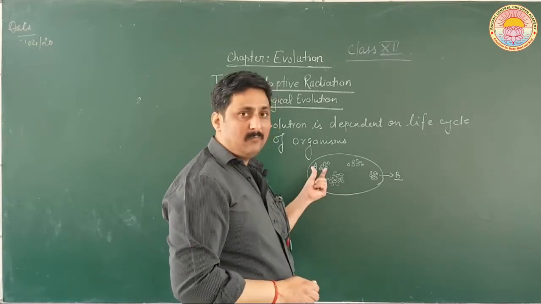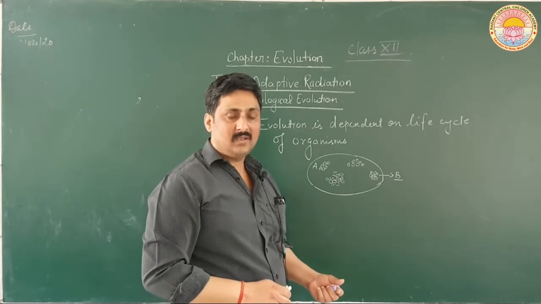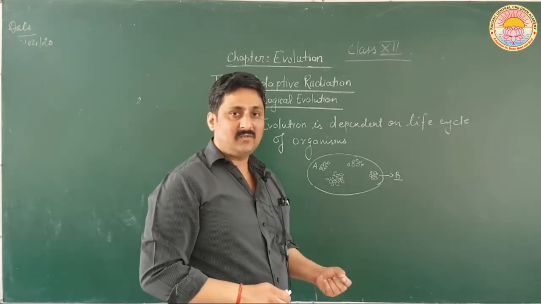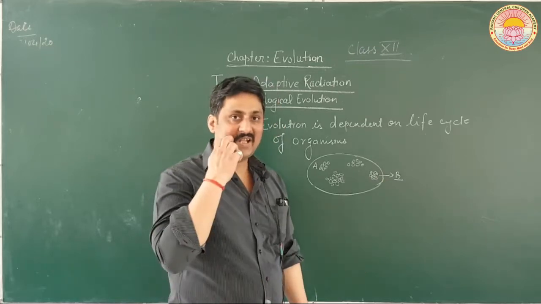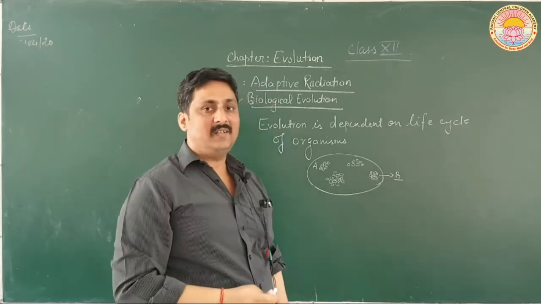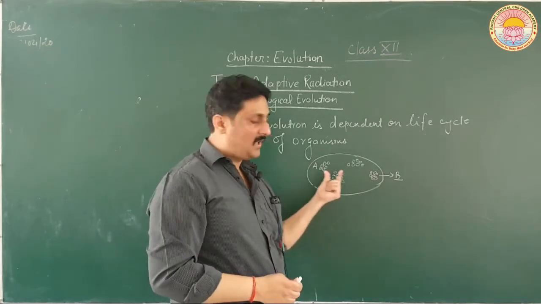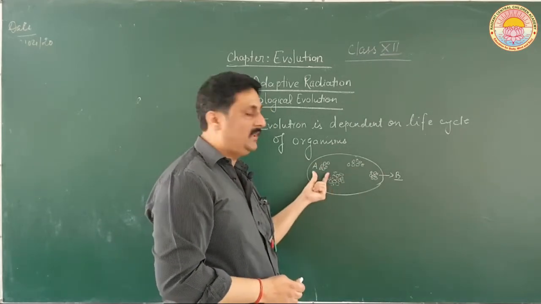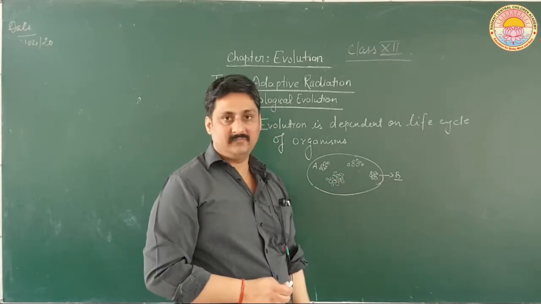A is present in more amounts since it is able to derive nutrients, or you can say the efficiency of A is better than that of B, and that is the reason why it is able to derive nutrients in much more amount than B, and that is the reason why it is growing. It is present in more amount as compared to B.